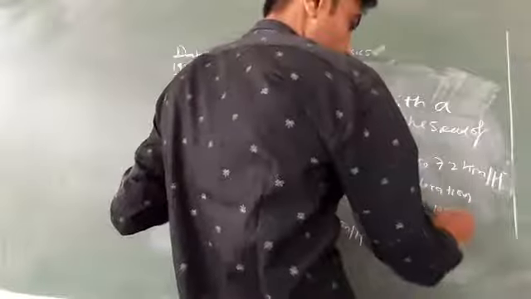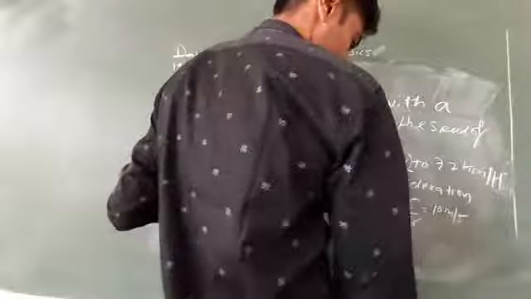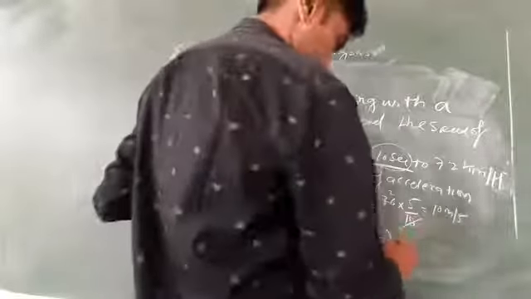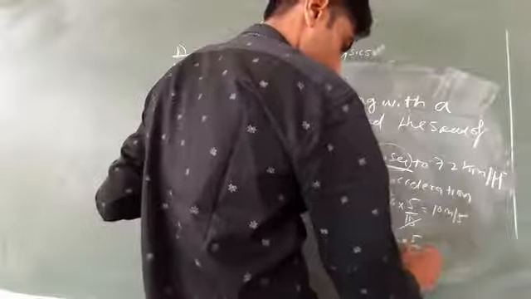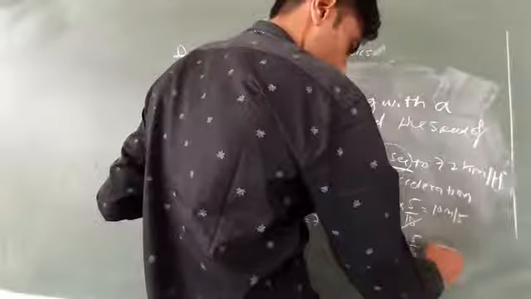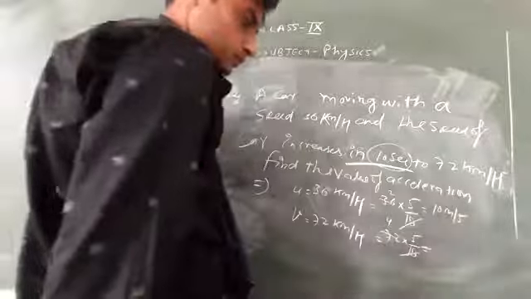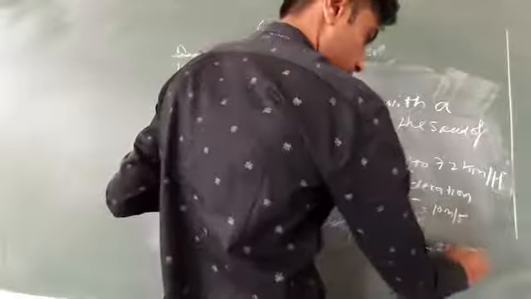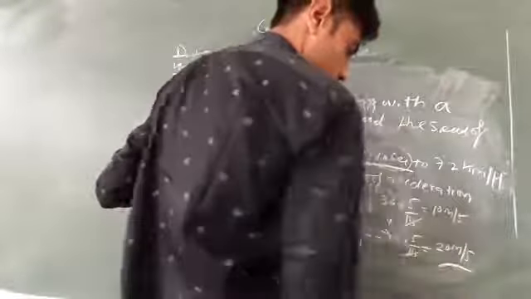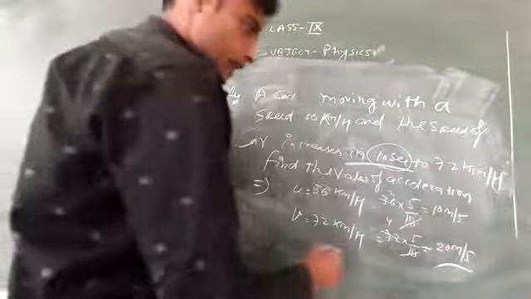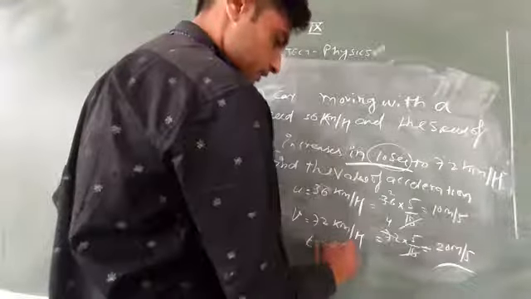So this is 10 meter per second, and this value is 20 meter per second. Clear? And time T is 10 seconds.